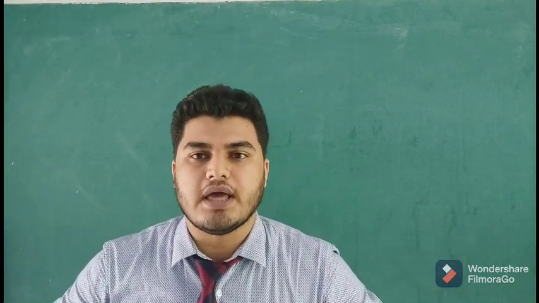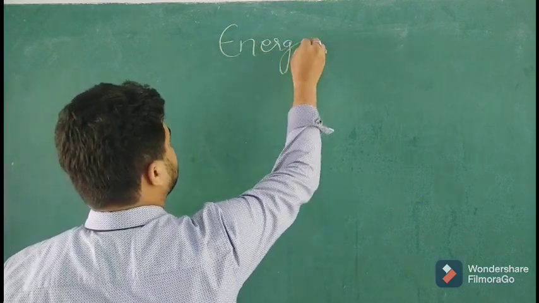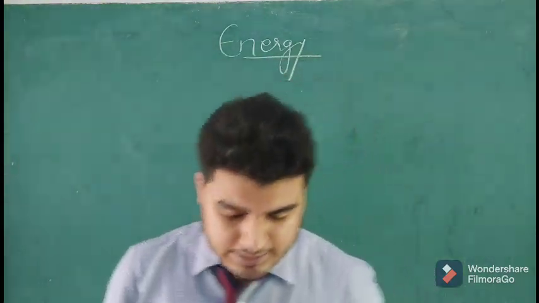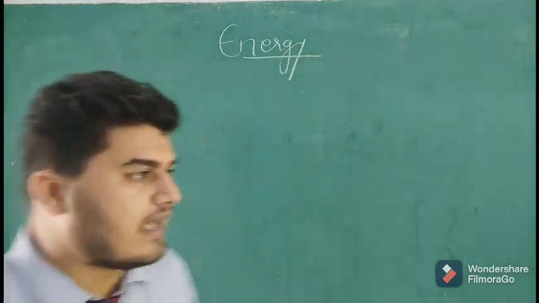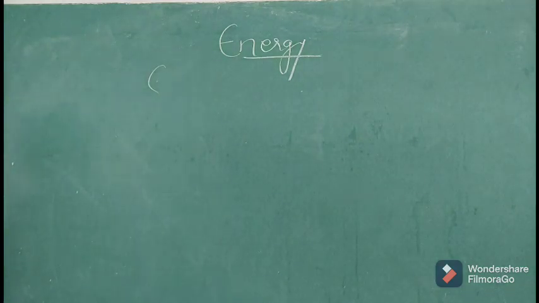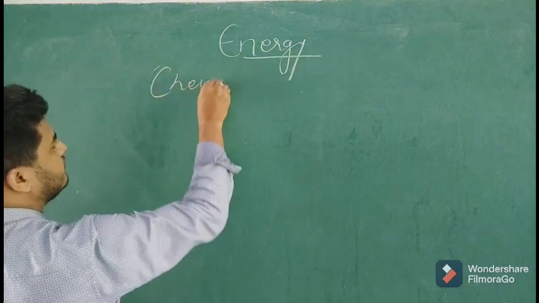So, in the first part, we discussed till mechanical energy. Mechanical energy is the sum of kinetic as well as potential energy. Now, let us see a few more forms of energy. Some other forms of energy. There is a form of energy called chemical energy.